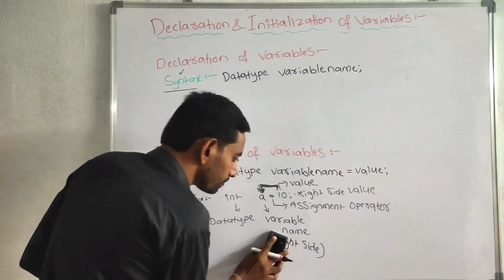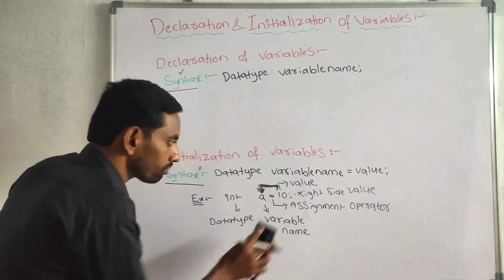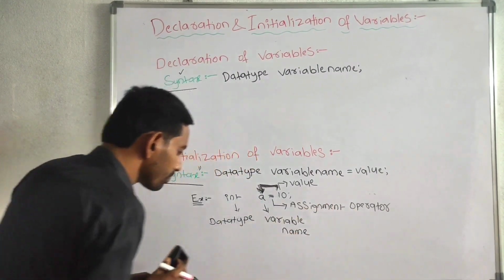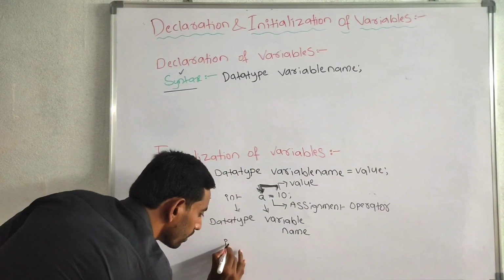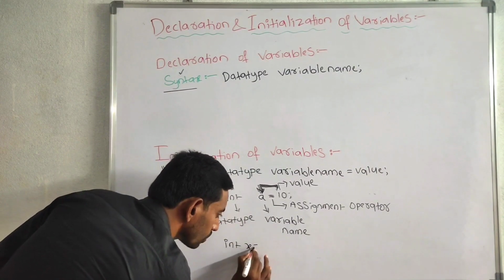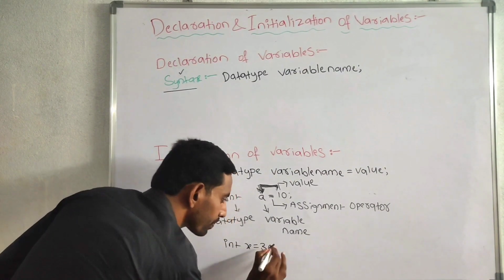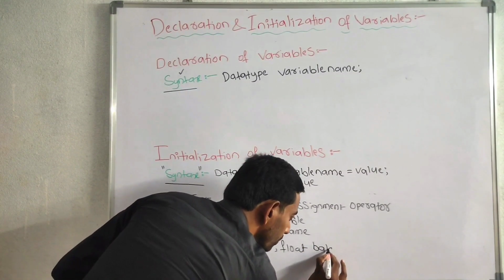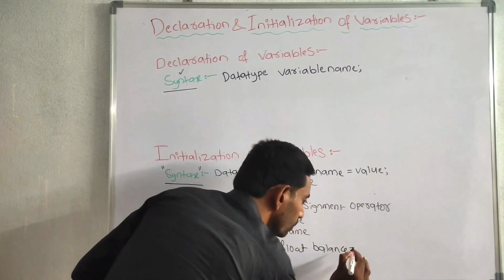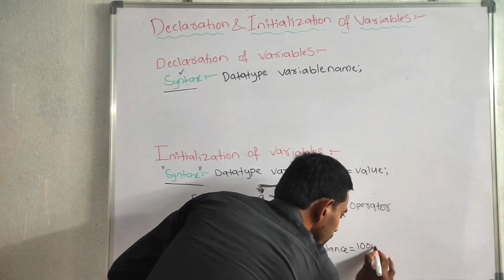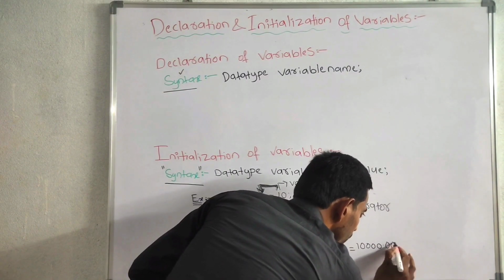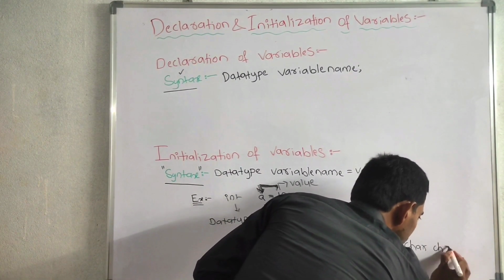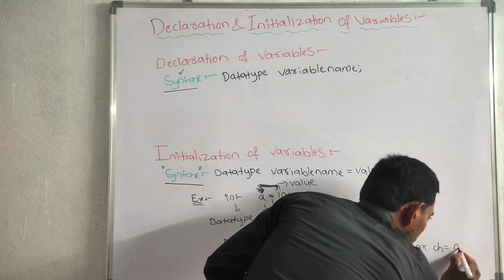For example, integer x is equal to 30, float balance is equal to 10,000, character ch is equal to m.